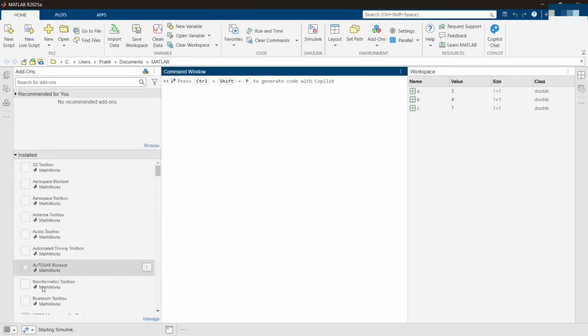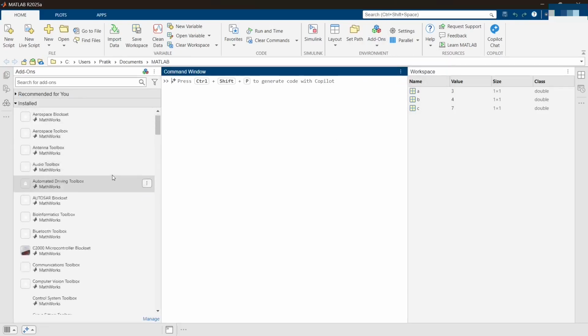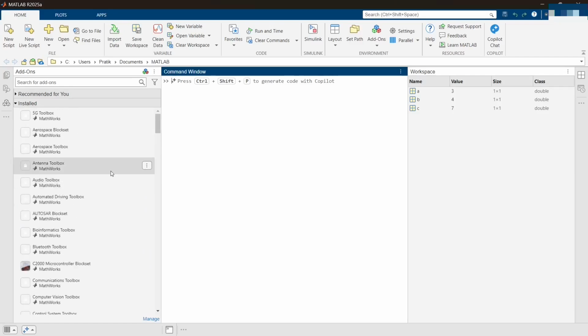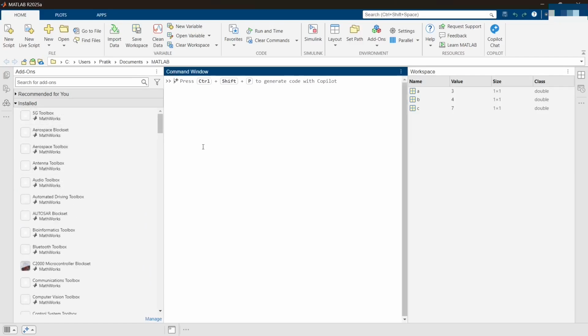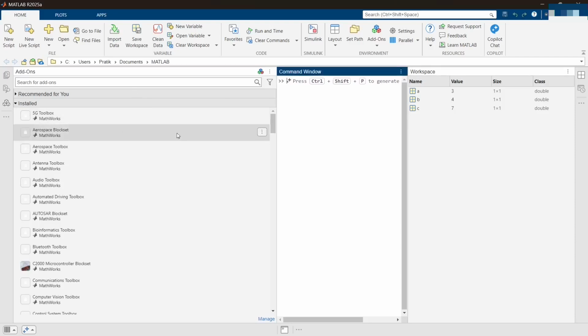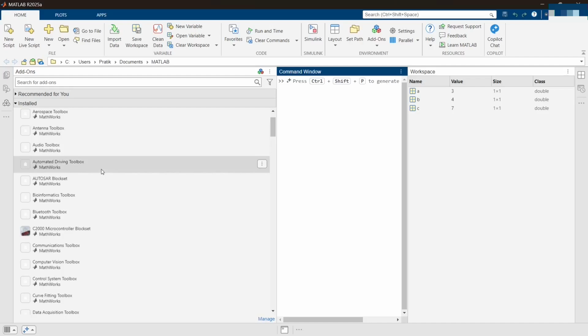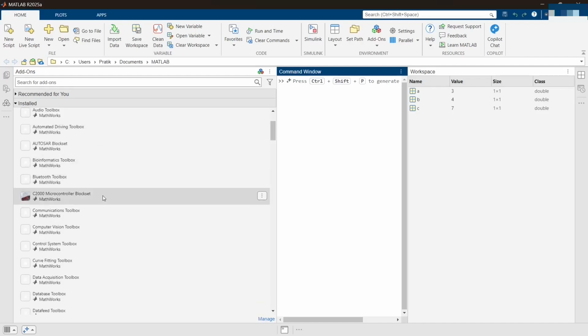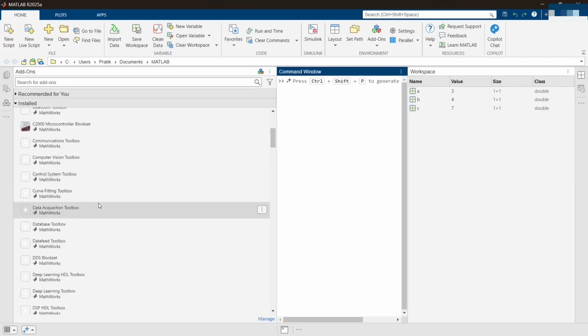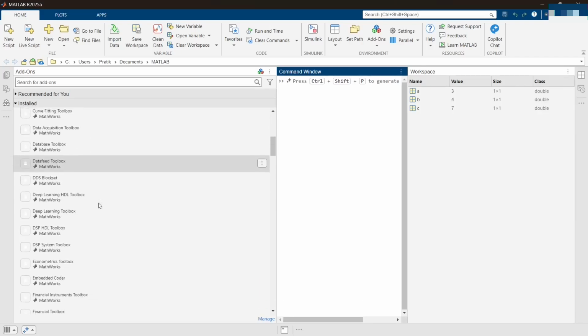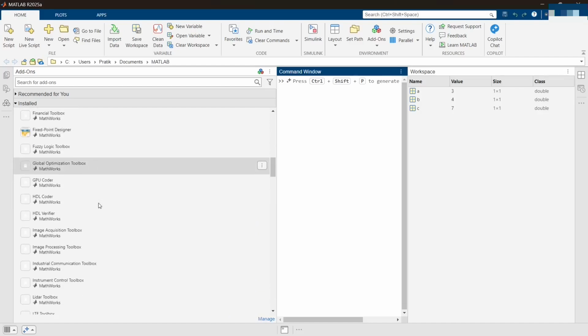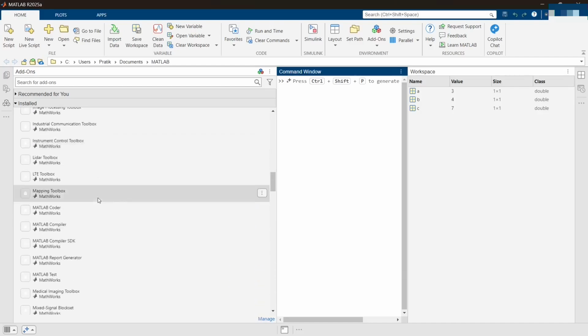Okay, when I go to manage add-ons, these are all the toolboxes on my left hand side. These are all the toolboxes available in MATLAB, starting with 5G toolbox, aerospace, antenna, C2000 block set, you can interface the C2000 module also with MATLAB, computer vision toolbox, curve fitting, data acquisition, DSP, embedded coder, GPU coder, HDL coder, and many more.